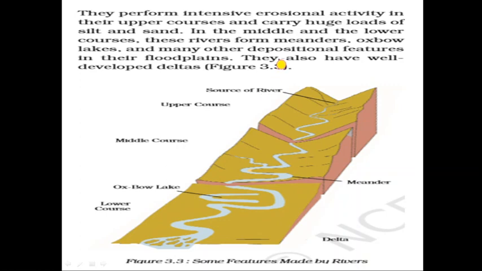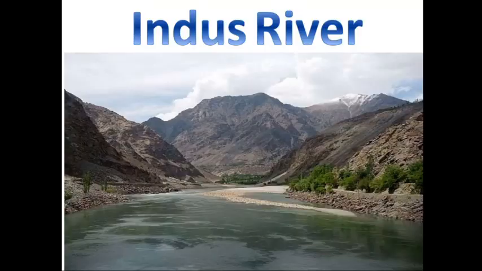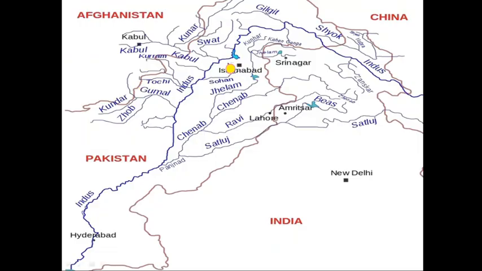Here the river is in the young stage, then the mature stage, and then the old stage. So let's discuss more about Himalayan rivers. Here we have, first, the Indus.